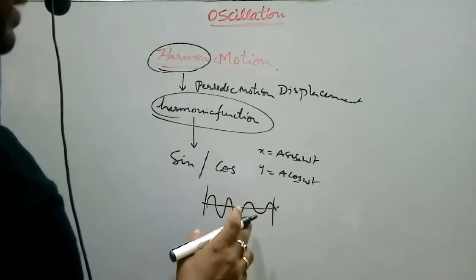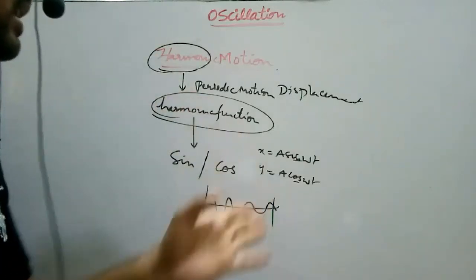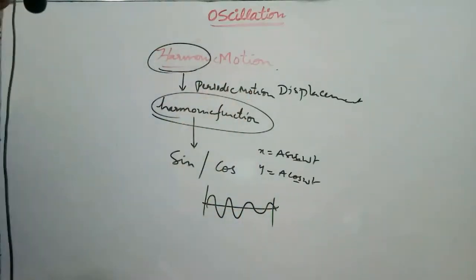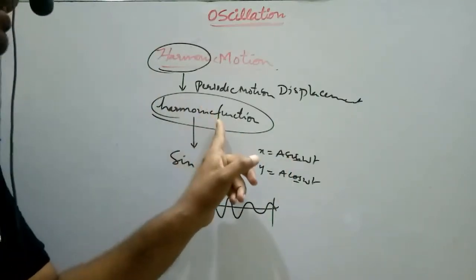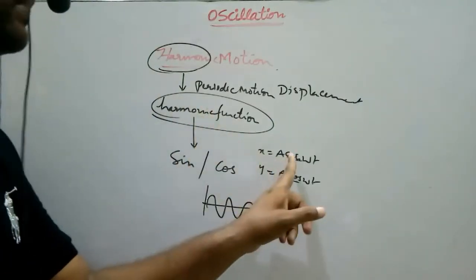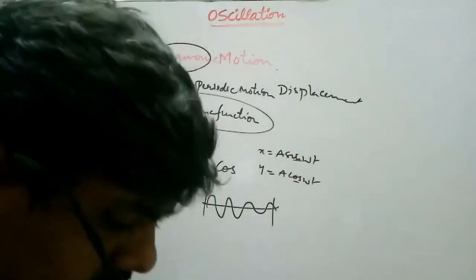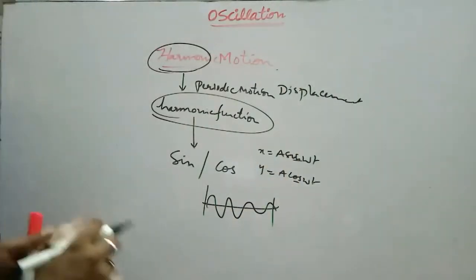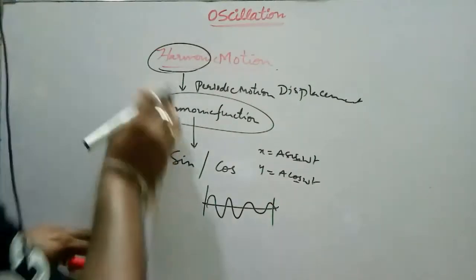That's why the vibrating string and a simple pendulum all execute harmonic motion. That is, the function should be expressed in terms of sine or cosine.